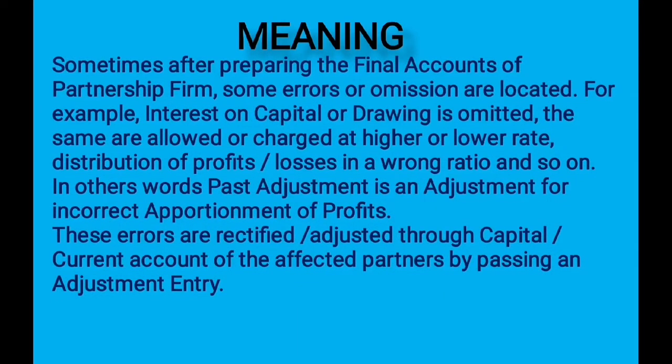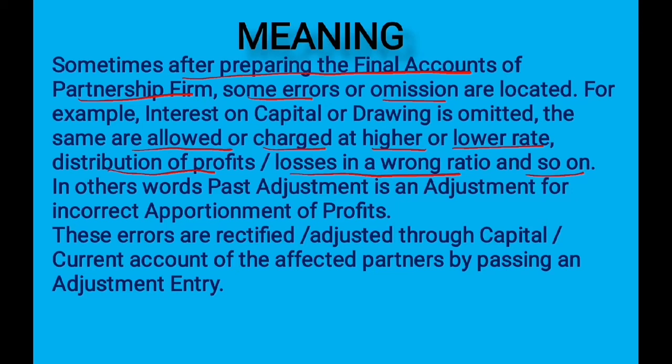Sometimes, after preparing the final accounts of a partnership firm, some errors or omissions are located. For example, interest on capital or interest on drawings is totally omitted to be recorded in the books of accounts. Or sometimes the interest on capital or interest on drawings may be allowed or charged at a higher rate or at a lower rate. Or another thing which can happen in past adjustments is distribution of profits or losses in a wrong ratio and so on.